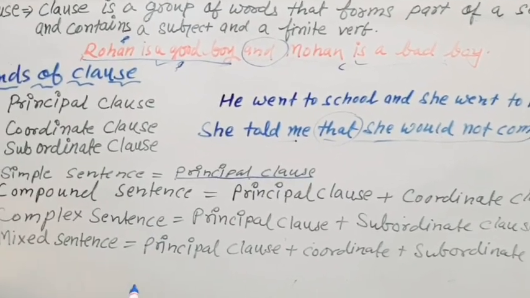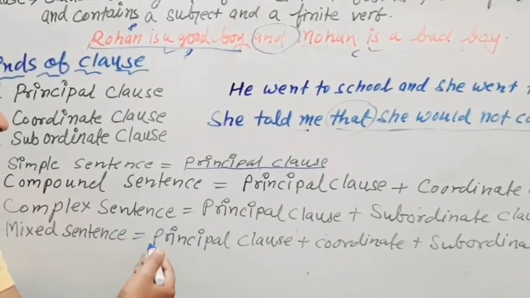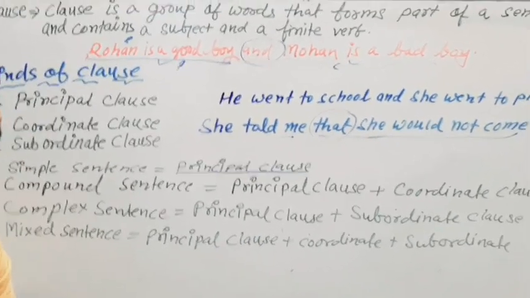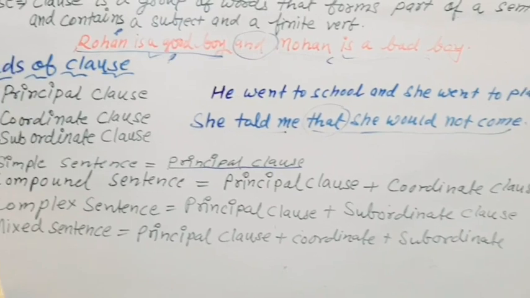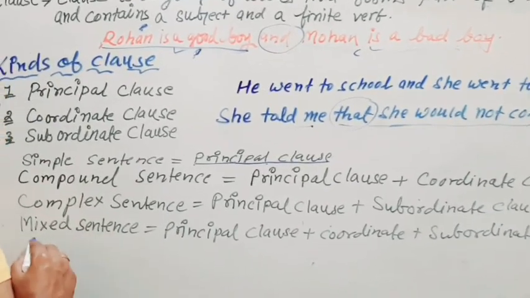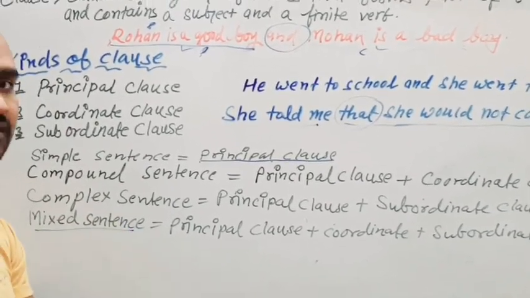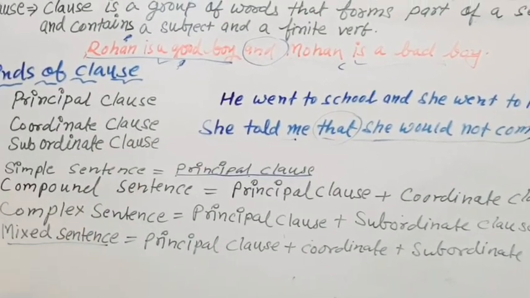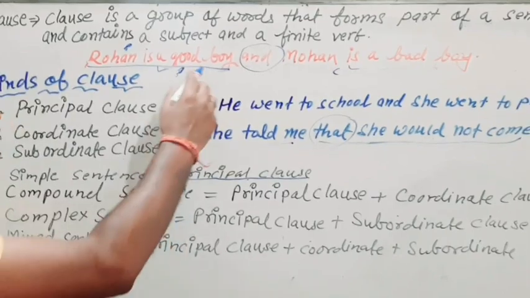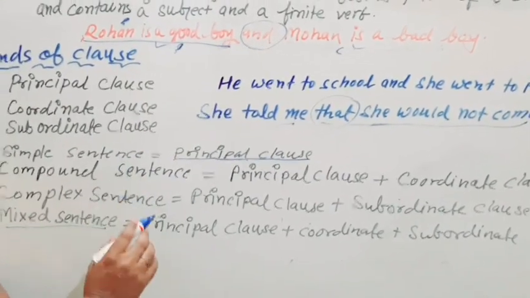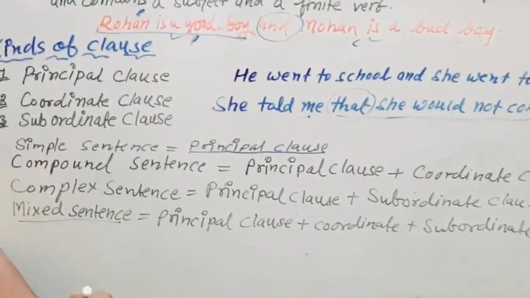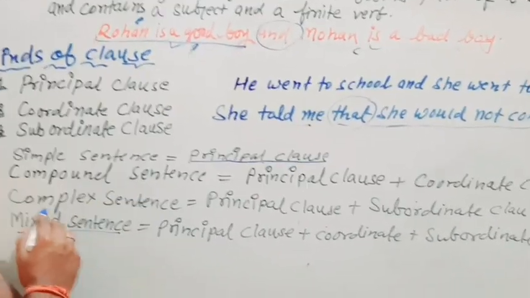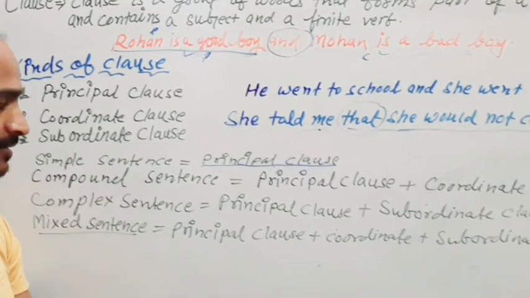Now the mixed sentence. If a sentence has all three types of clause, principal clause, coordinate clause and subordinate clause, that sentence can be considered a mixed sentence. So according to the structure of a sentence, we can categorize sentences into four categories: simple sentence, compound sentence, complex sentence, mixed sentence.